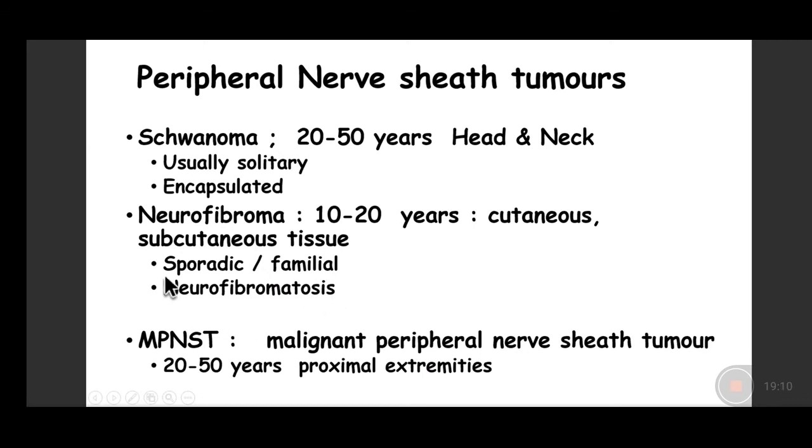The familial neurofibromatosis will be associated with neurofibromatosis 1 and neurofibromatosis 2. And familial ones generally occur at a younger age group between 10 to 20 years of age, in which the patient may present with multiple cutaneous and subcutaneous neurofibromas. While schwannomas are uncommon, usually solitary, and cause a complete expansion of the nerve which is there. They are encapsulated tumors, mostly occur in the head and neck region and occur in a slightly older age group as compared to neurofibromas, from 20 to 50 years of age.